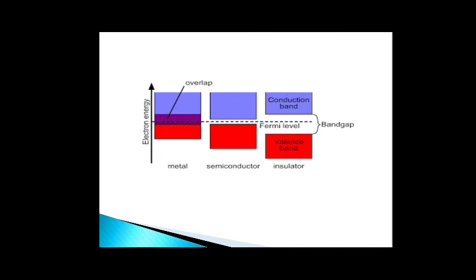In the case of insulators, the energy gap is very high. So in conductors, promotion of electrons is very easy. In semiconductors, by increasing the temperature we enhance the conductance. In insulators, it is very tough to promote electrons from the valency band to the conduction band.